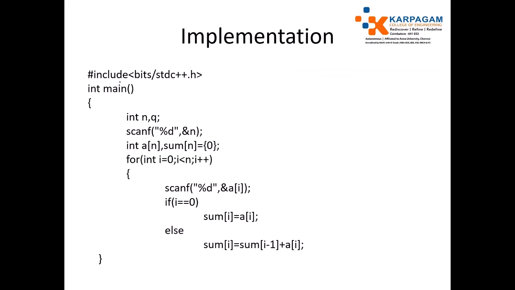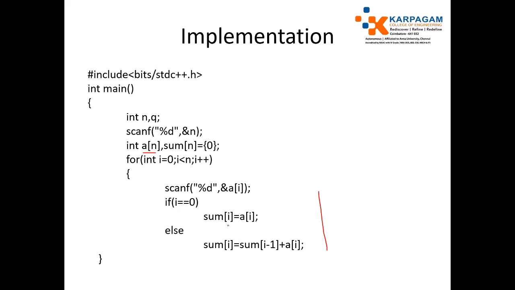This is the entry point for the program, the main function. Before that, include the header file and declare the variables n and q. N is meant for getting the size of an array, q is meant for getting the number of queries. Initially set the summary to 0, declare the variable to receive array elements, and inside the for loop get the array elements, and while getting the array elements itself, just record the summary.